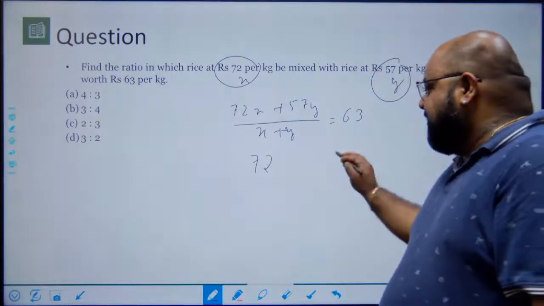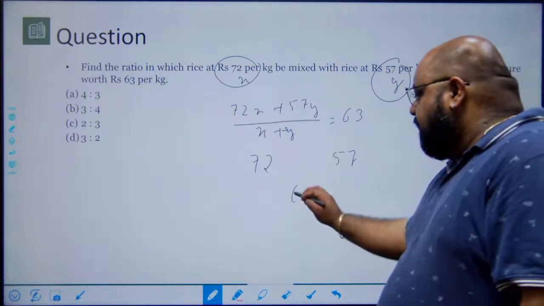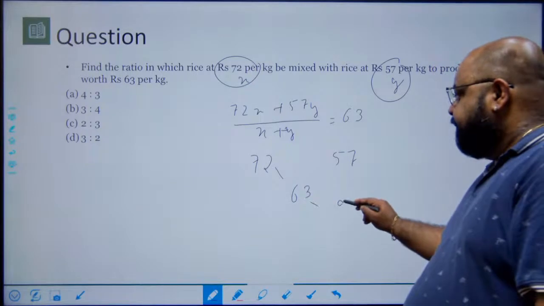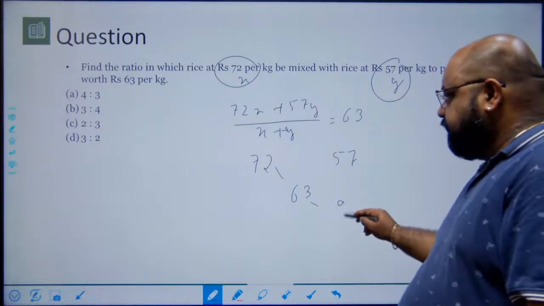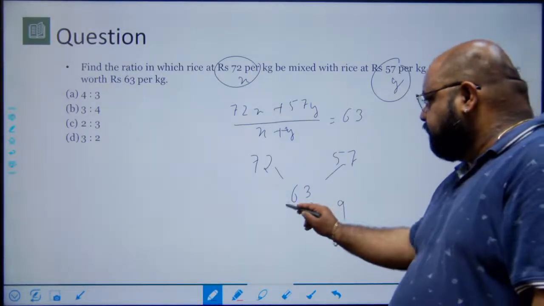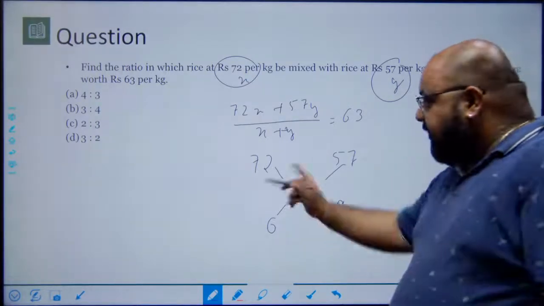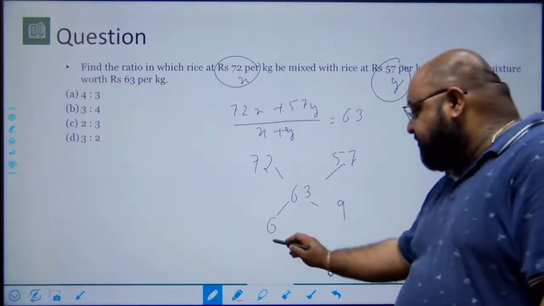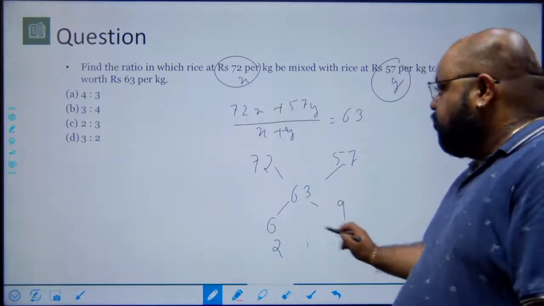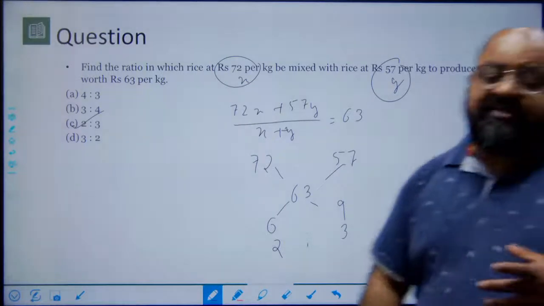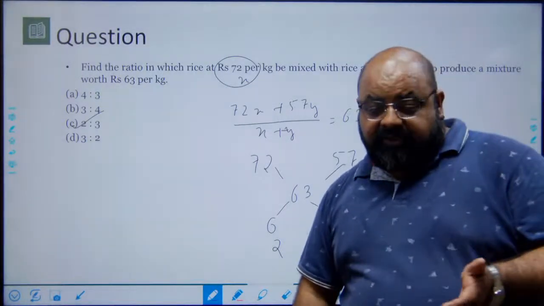Two types of things are mixed to get an overall price of 63. Just take the difference. And therefore, the ratio of weights has to be 6:9, which is nothing but 2:3. That is how alligation can save you time in a lot of questions, right?